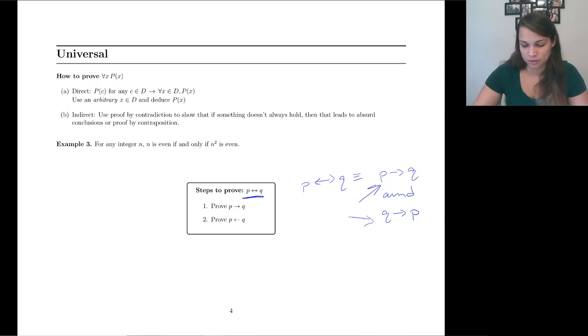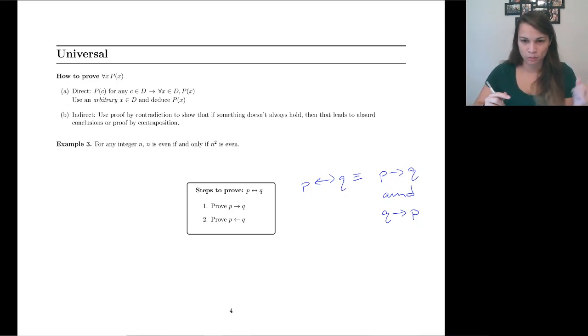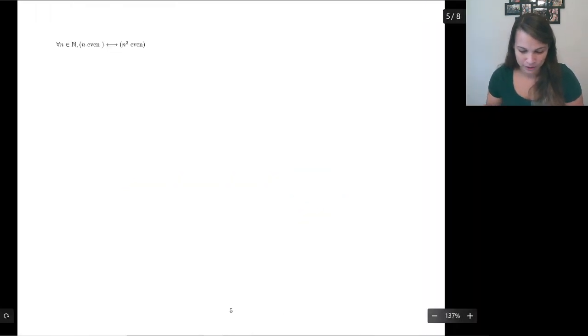If they're both true, then you get the if and only if. So if and only ifs pretty much always come in 2 steps, proving it one direction, proving it the other. And there's usually an easier direction. Try reading it both ways and decide which direction is easier and go for that one first. So here we go. For all n, n is even if and only if n squared is even.